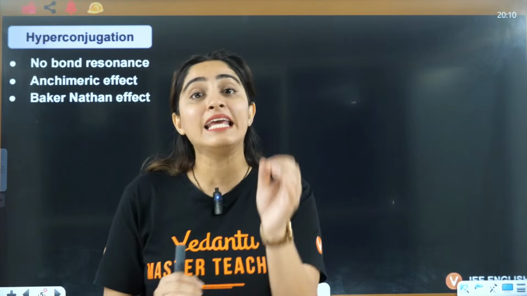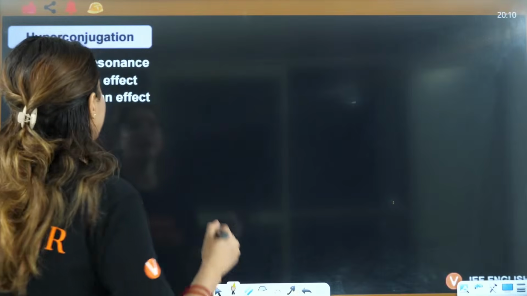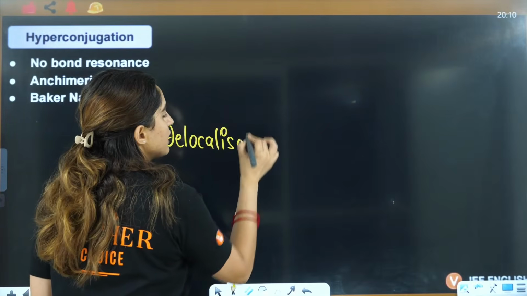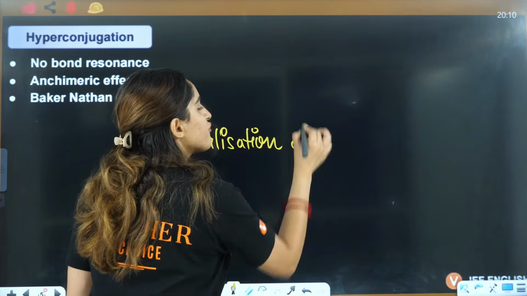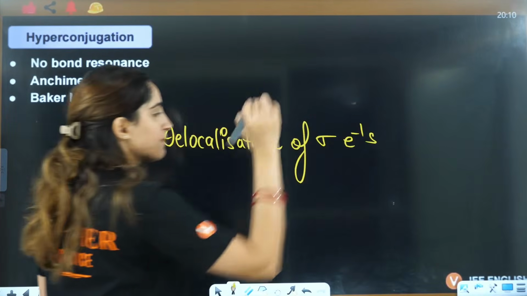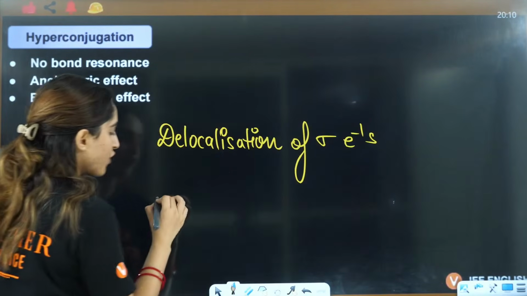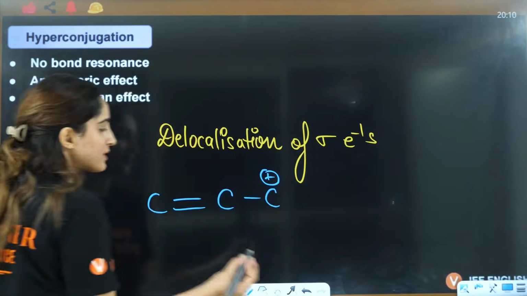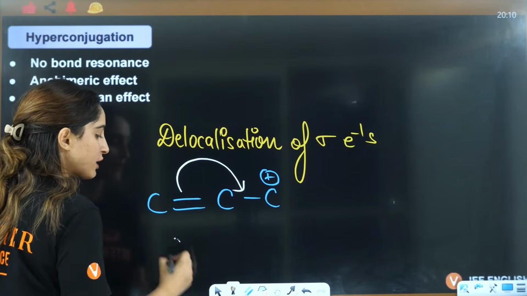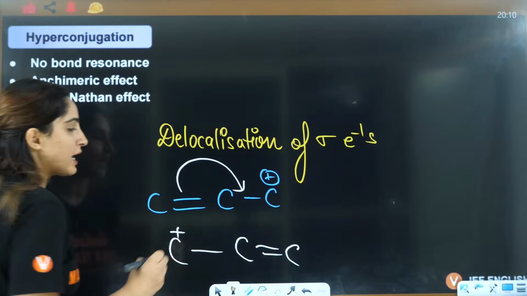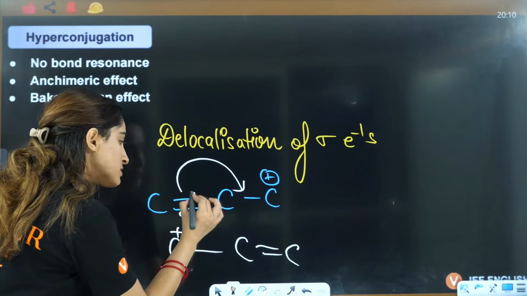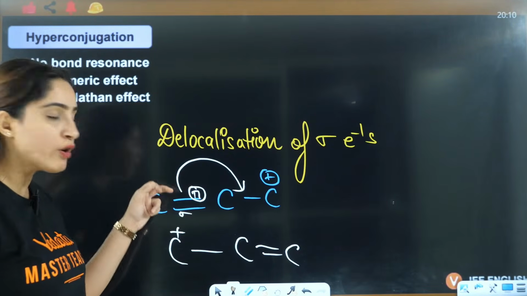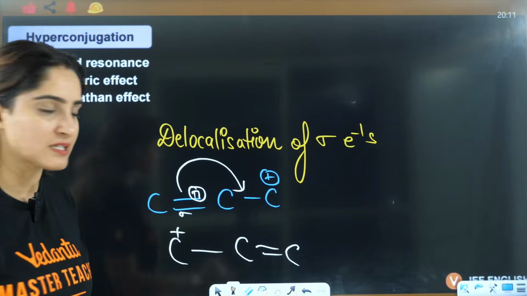Here it is delocalization of sigma electrons, right? In resonance, what we were doing was this. For example, just taking one example out of that, we were moving these pi electrons and you were able to form this kind of resonance. So this is sigma, this is pi. We are moving the pi electrons. When you have a double bond, always the pi electrons will break first, right?